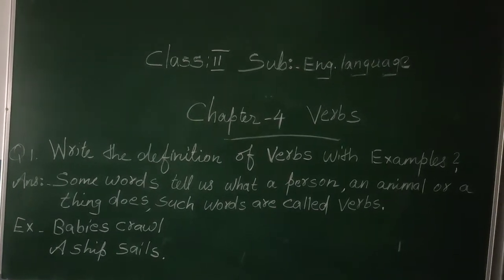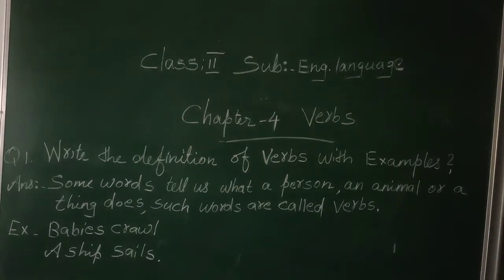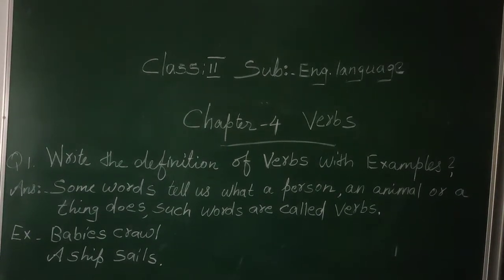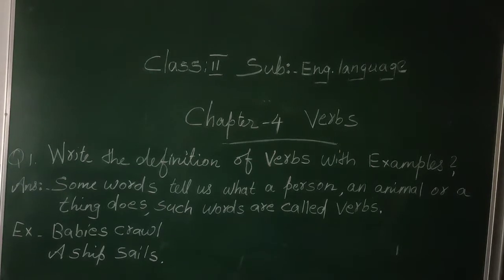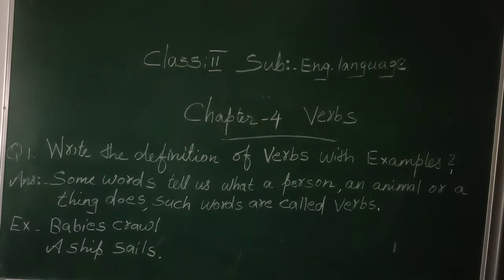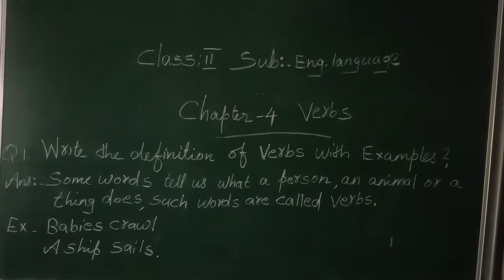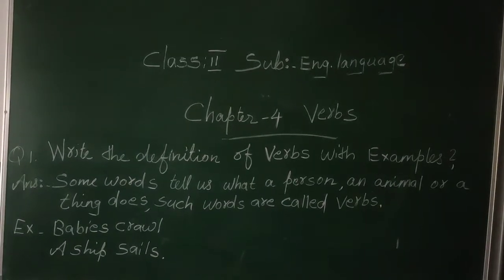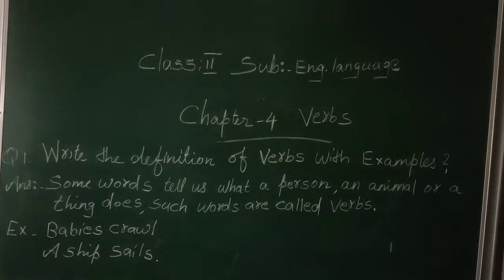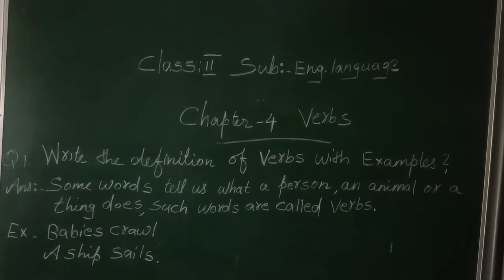Answer is, some words tell us what a person, an animal or a thing does. Such words are called verbs. I am repeating: some words tell us what a person, an animal or a thing does. Such words are called verbs. Then example, babies crow, a ship sails. This is the definition of verbs. All of you take your English language copy, then write down the definition with example.